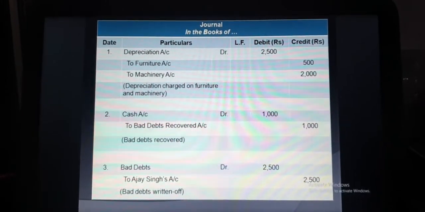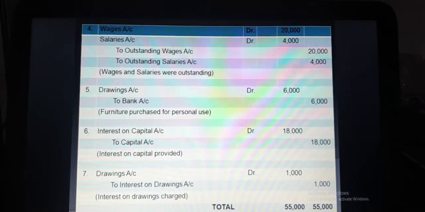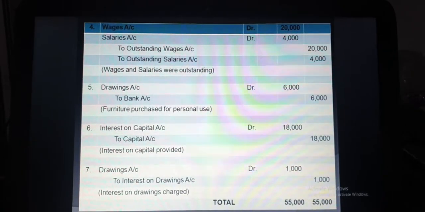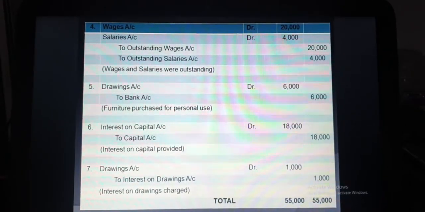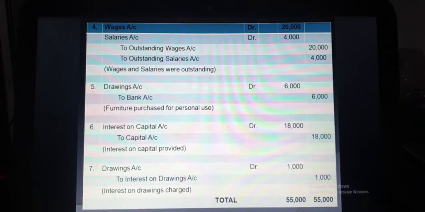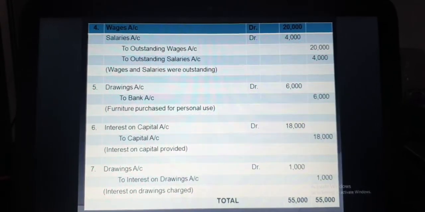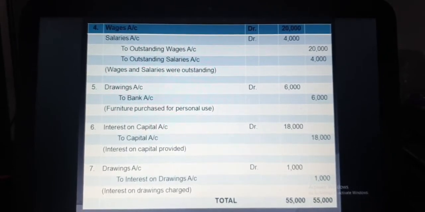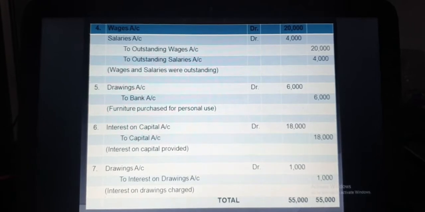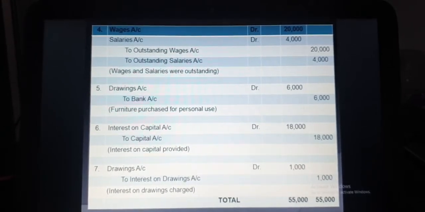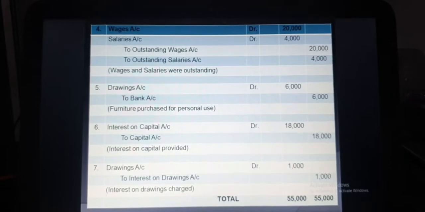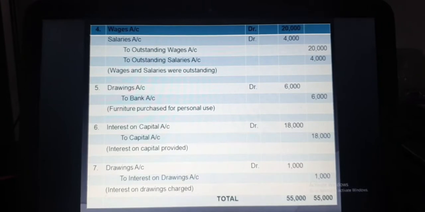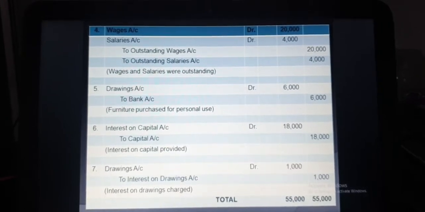Now move to the next slide for the remaining general entries. The next general entry is related to wages outstanding of rupees 20,000 and salary outstanding of rupees 4,000. In that case, both expenses will be debited with their names, that is wages account debit 20,000 and salary account debit 4,000. And both are outstanding, so it will be credited by outstanding wages and outstanding salary account. So the entry will be wages account debit, salary account debit to outstanding wages account and to outstanding salary account, for 20,000 and 4,000.